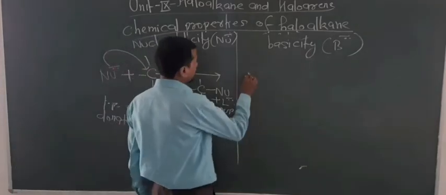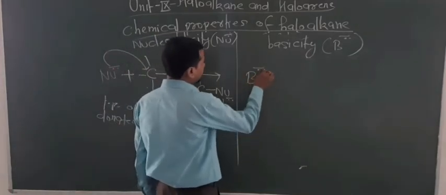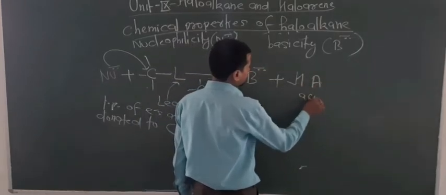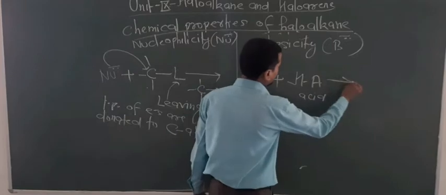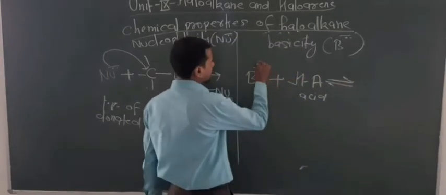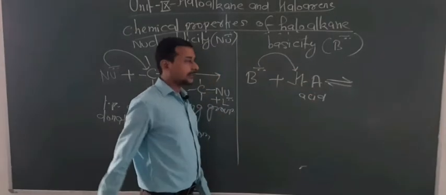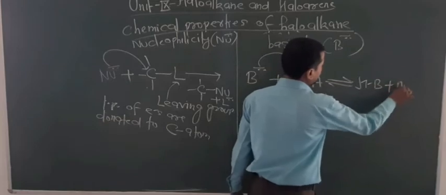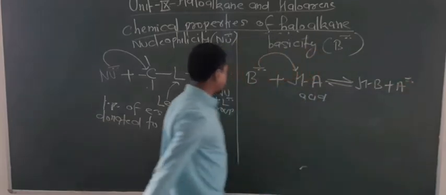But now look here, in the case of basicity, what happens? Here is the acid. One equilibrium is like this. The base always attaches to the hydrogen atom, so this will form and here A is liberated like this.